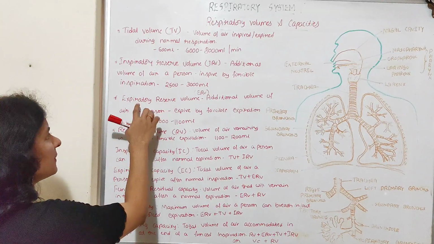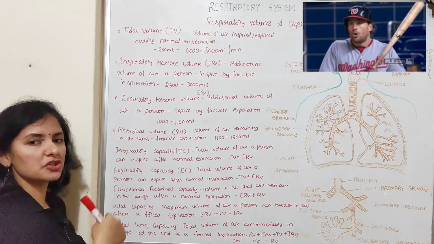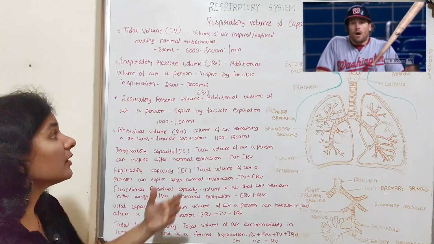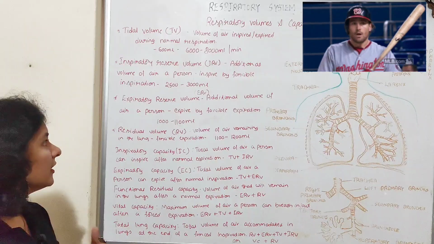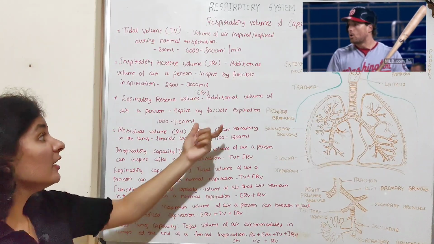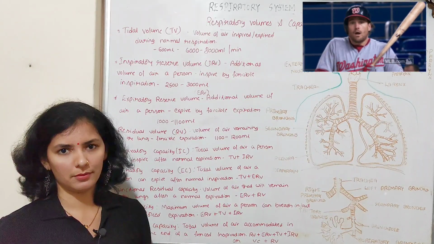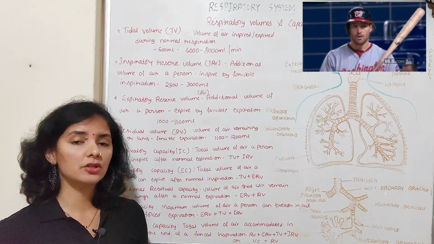Next one is expiratory reserve volume. It's the opposite. Expiratory means expiration or exhalation. So it is the additional volume of air that a person can expire or exhale by forcible expiration. Normal expiration is one thing, but what about forcible expiration?